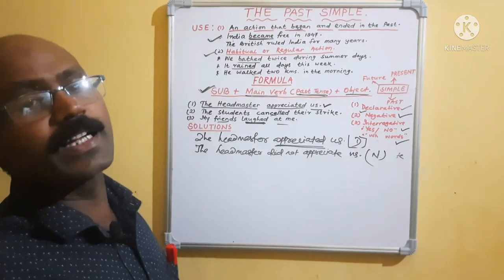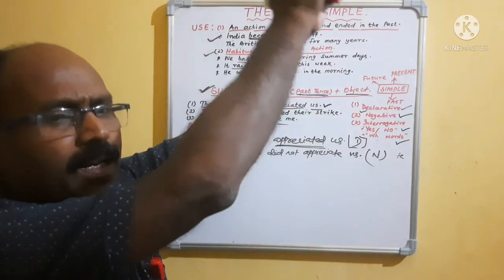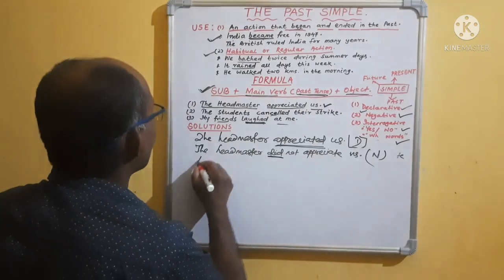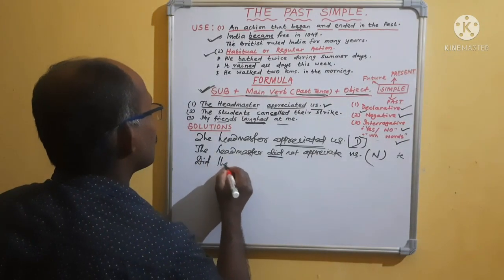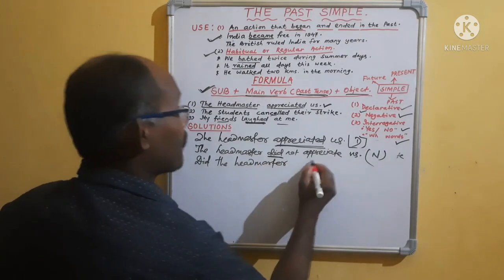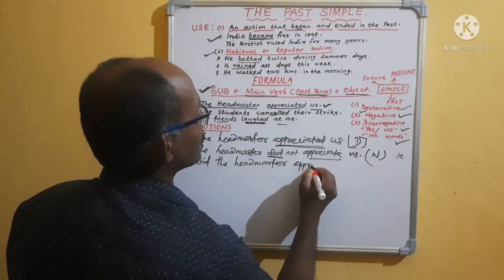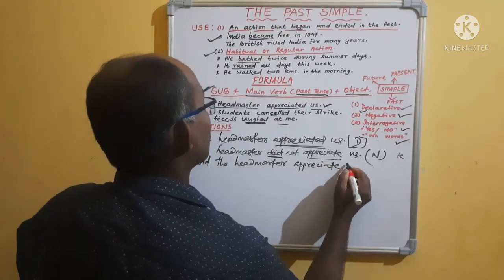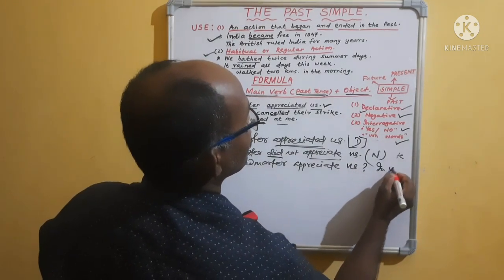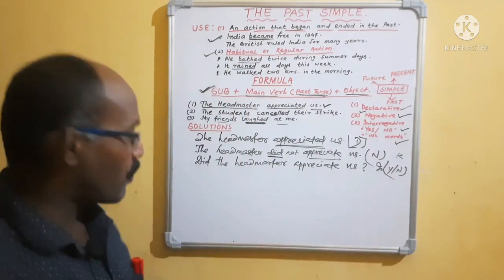Now we have to make it interrogative. Interrogative means yes or no. What will we do? Same formula, what you applied in the present tense. That means you take the did at the beginning. Did the headmaster appreciate, not appreciated. Did plus appreciate. Did the headmaster appreciate us? Question mark, interrogative, yes or no. Clear? Clear?